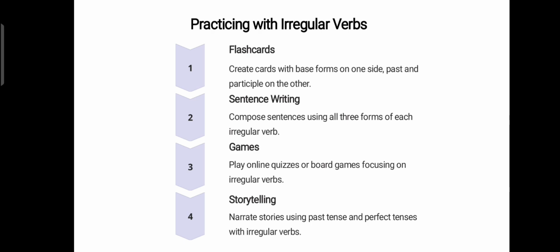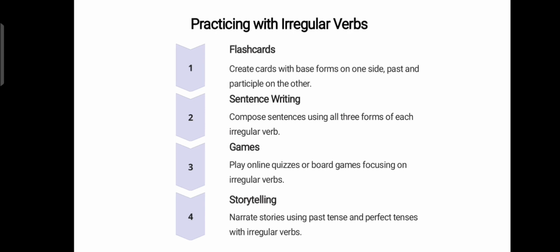Practicing with irregular verbs. Number 1. Create cards with the base form on one side, and the past and participle on the other. Number 2. Compose sentences using all three forms of each irregular verb. Number 3. Play online quizzes or board games focusing on irregular verbs.